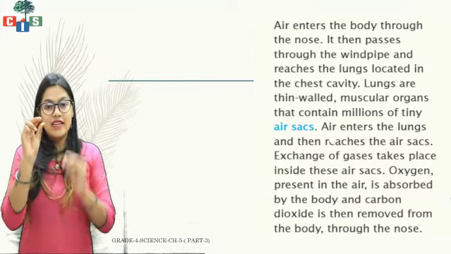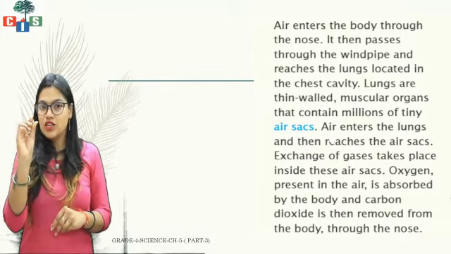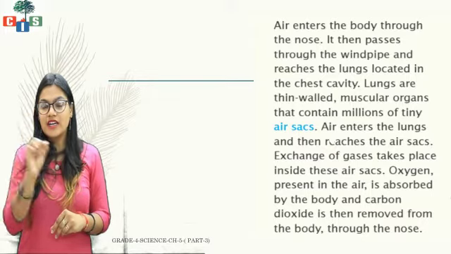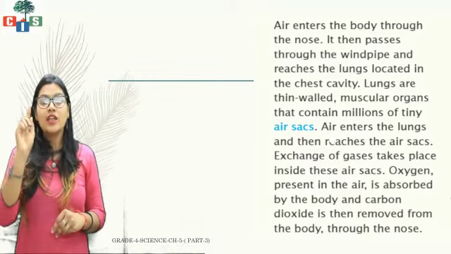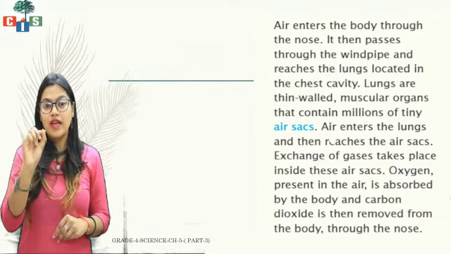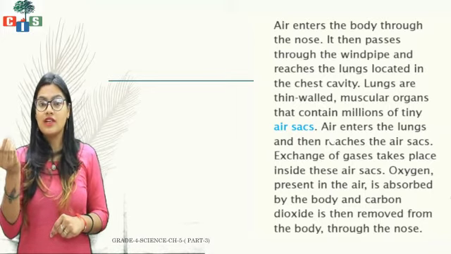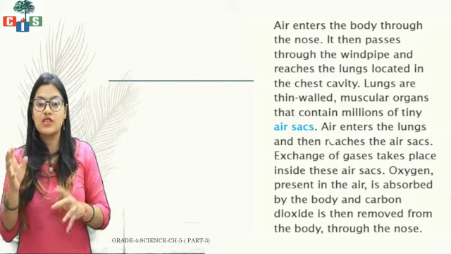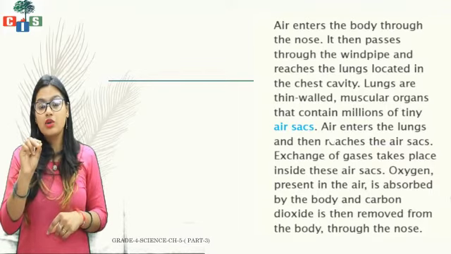Let me explain. The air sacs are small grape-like structures. They are connected with the blood vessels, and there the oxygen will be transferred from the air sac to the blood vessel, and the blood vessels, which come from all the processes happening in our body, will give CO2 to the air sac.